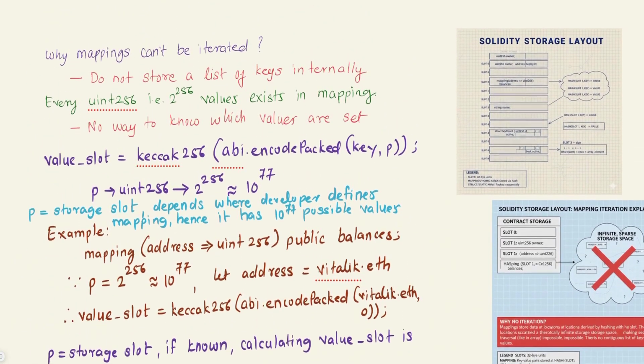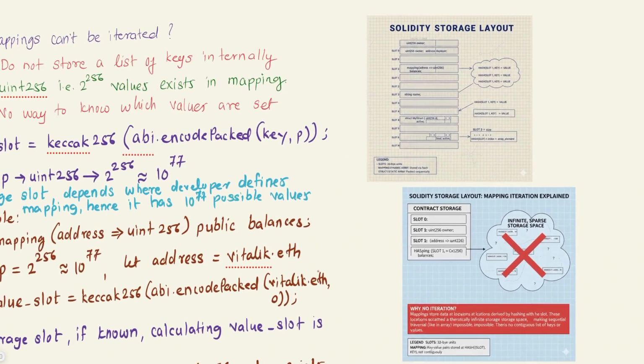So let me just revise this or give you a one or two liner answer for why mapping cannot be iterated. First and foremost, the possible value slots are 10 raised to 77, each pointing to a default 0 value. Secondly, the keys are not stored internally. Third point is mappings are not stored at contiguous memory locations. So this makes mapping non-iterable.